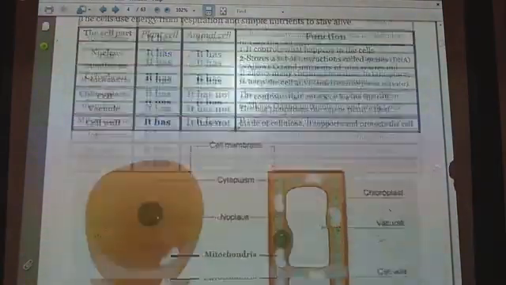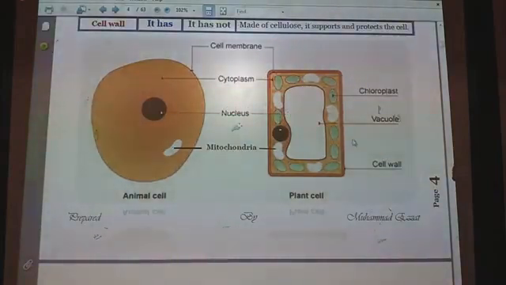In this lesson, we have two examples of cells, the animal cell and the plant cell. I think you remember this lesson because you learned it last year, and you are familiar with the similarities and the differences between them.